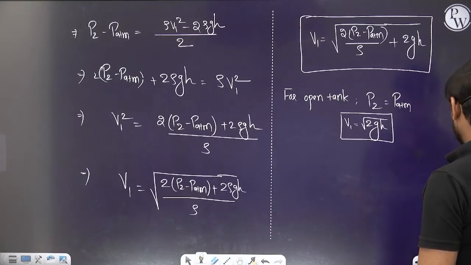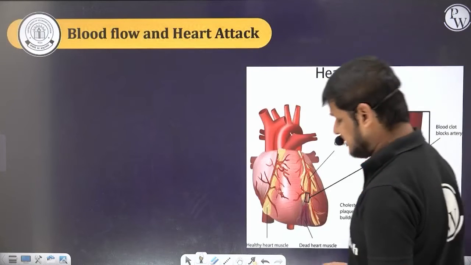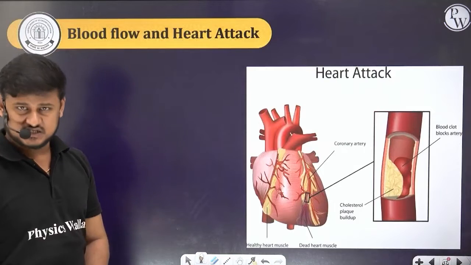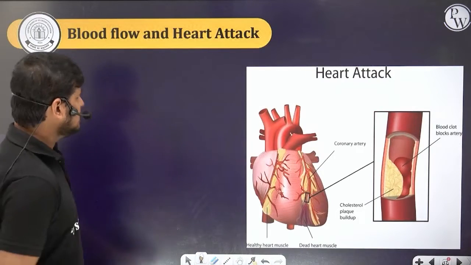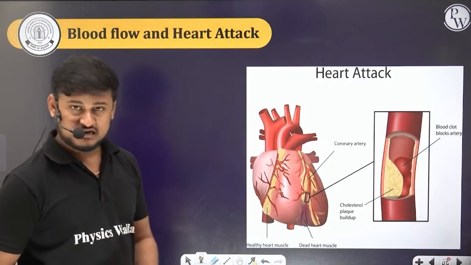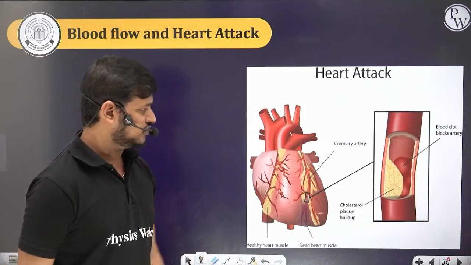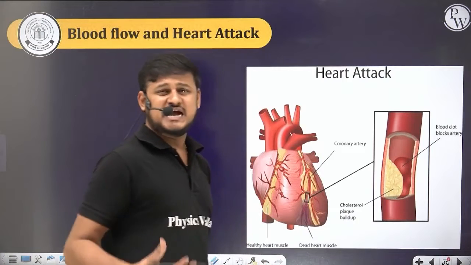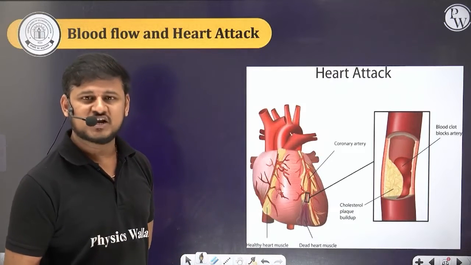So this is done. Then we have some applications here. What are the applications of this velocity of efflux? Blood flow and heart attack. For the NEET students, they know very well. Whenever we eat more oily items, cholesterol will be formed in our body, right?